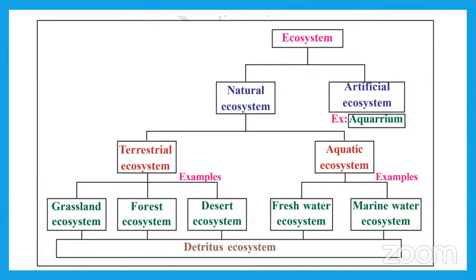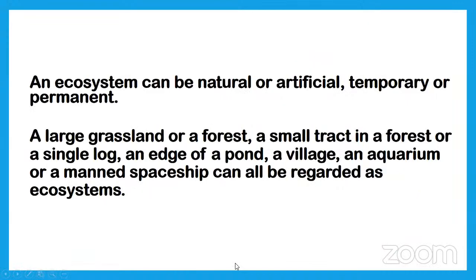Okay, let us see the examples of ecosystems. An ecosystem can be natural or artificial. We already discussed artificial and natural. Grassland or forest ecosystem, pond ecosystem we discussed yesterday.